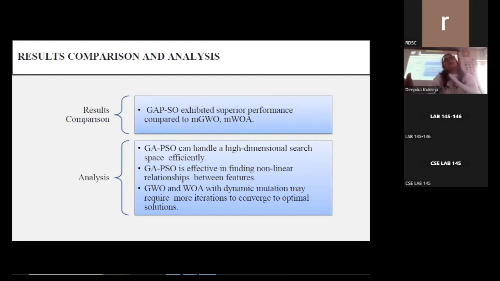Now, talking about the results comparison and their analysis, we can conclude that genetic algorithm with particle swarm optimization exhibits superior performance as compared to modified gray wolf optimization and modified whale optimization algorithm. GAPSO can handle a high dimensional search space. It is effective in finding non-linear relationships between features, and in GWO and whale optimization algorithm, where we have introduced dynamic mutation rates, this may require more iterations to converge to optimal solutions.